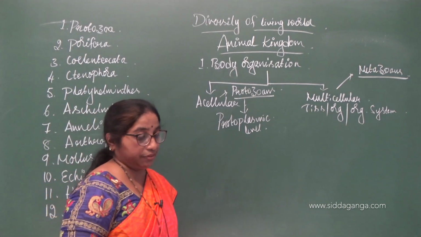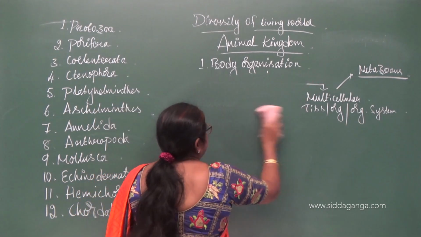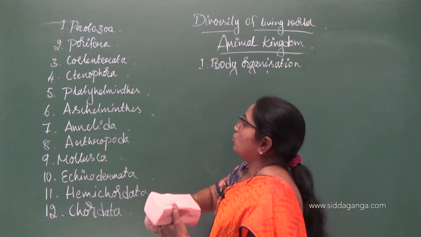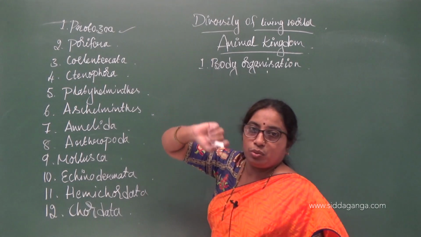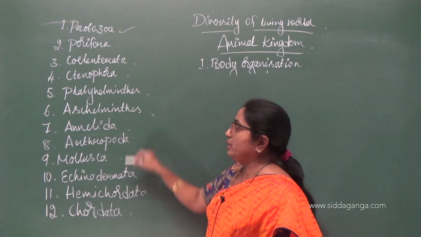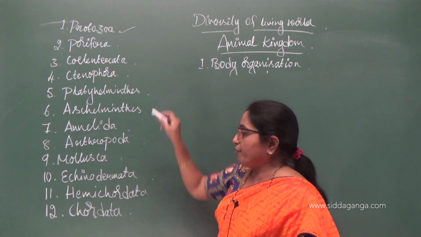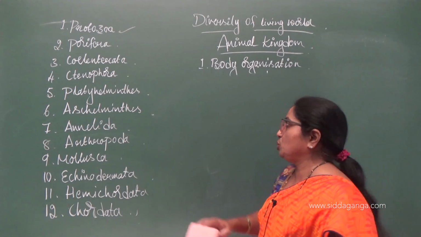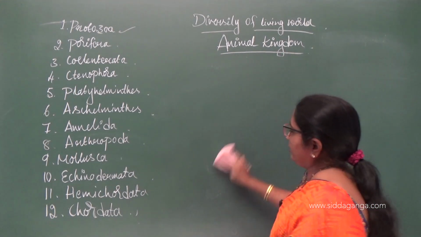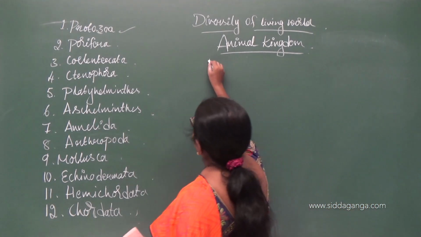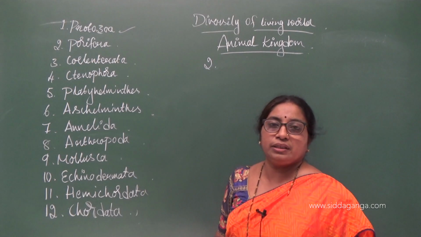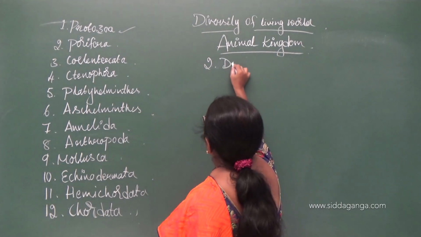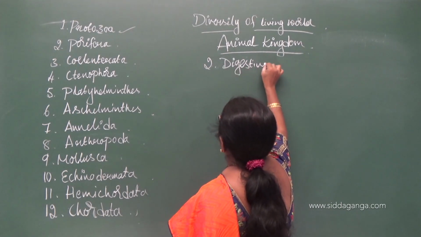We will go for the further classification. So based on body organization, they have been classified into protozoans and metazoans. For protozoa, you will study only the phylum Protozoa, and for metazoans, you will study all the other phyla starting from Porifera to Chordata. Okay, so we have finished the first one, cellular body organization, right? The second one is classification based on digestive system.